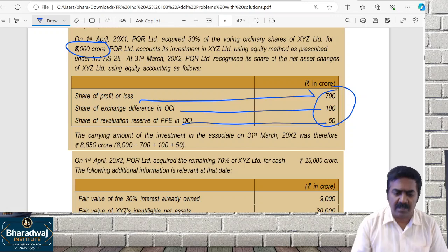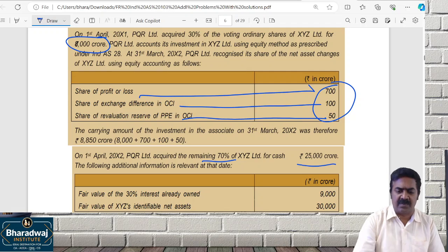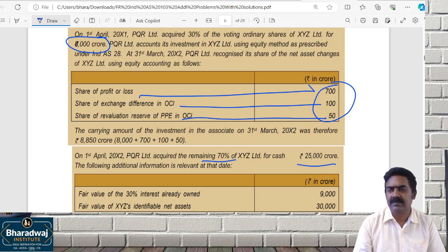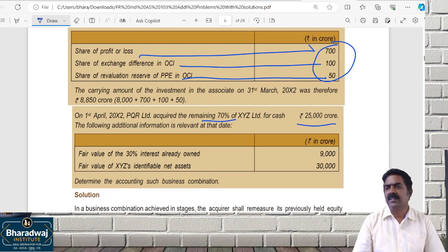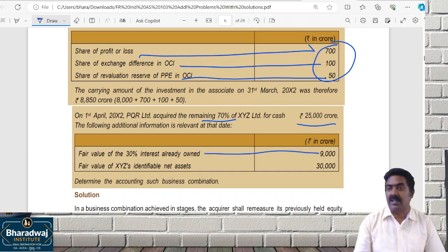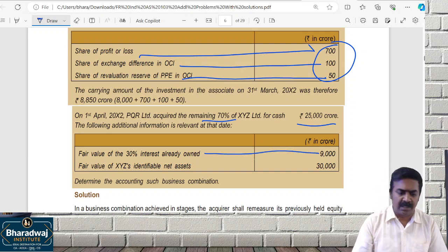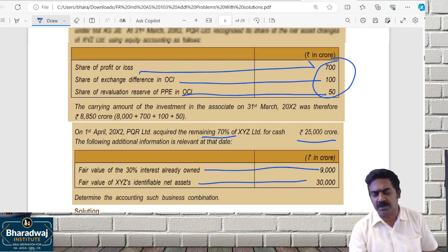Adding our share, today they have shown 8,850 crores in the balance sheet. On 1st April 2021, we acquired the remaining 70% for cash of 25,000 crores. Already we are holding 30%. Now we acquired 70%. The fair value of the 30% interest already owned is 9,000. The fair value of net assets is 30,000.